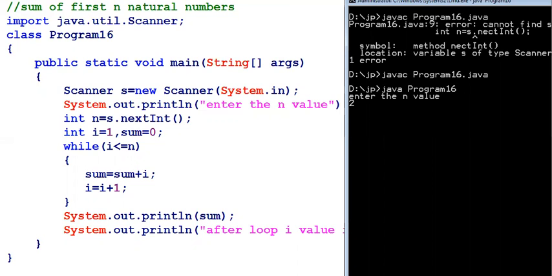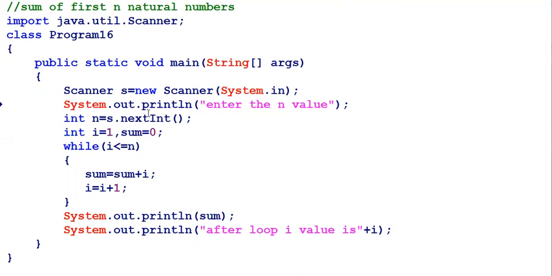It will ask me to enter the value of n. I am giving 20. For the first 20 natural numbers, the sum is 210. And the i value becomes 21, because whenever the i value is 21, it will come out from the loop. This is a small program using the while loop.